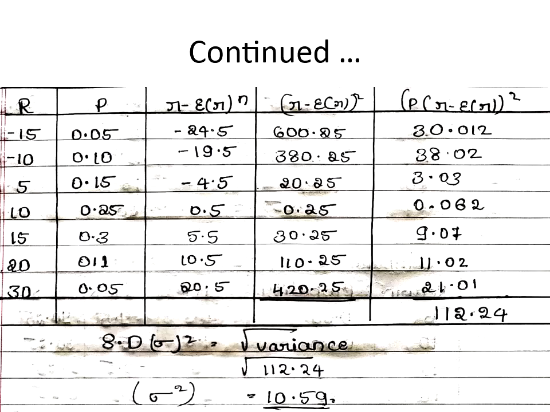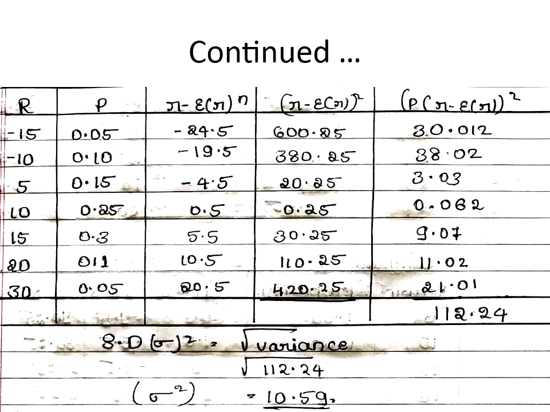So after solving for P into R, now the third column is R minus E of R. So what is this R? R is minus 15. Please understand, minus 15 minus 9.5, that is equal to minus 24.5. Similar way, minus 10 minus 9.5 is minus 19.5. 5 minus 9.5 is minus 4.5. 10 minus 9.5, 0.5. So what I am doing is R, that is the first column, minus E of R, whatever we have calculated, the summation of P into R, which we got the value as 9.5.